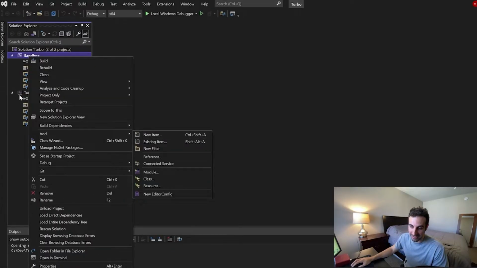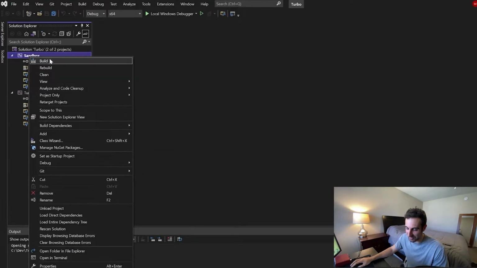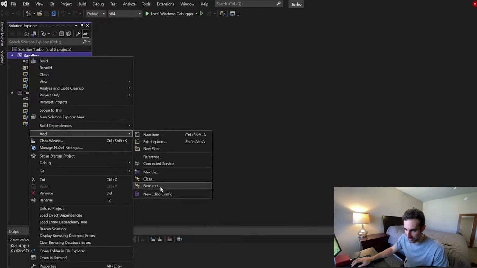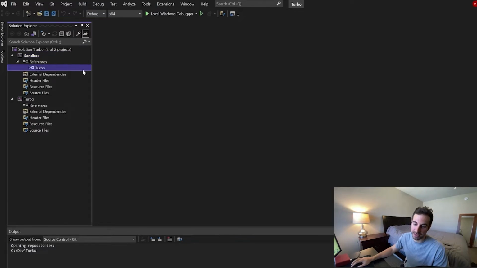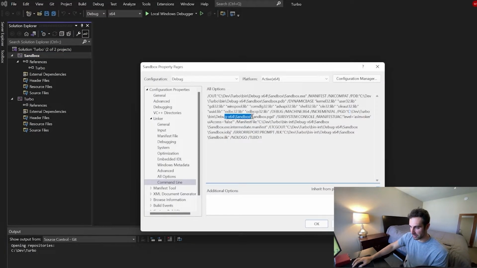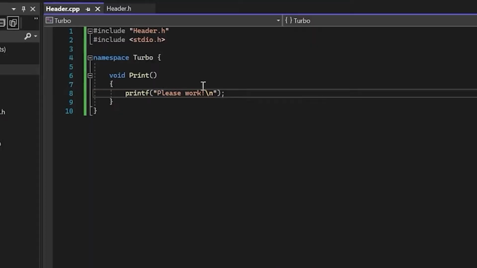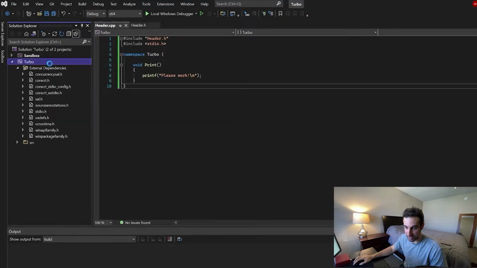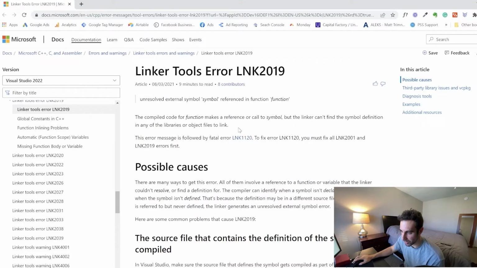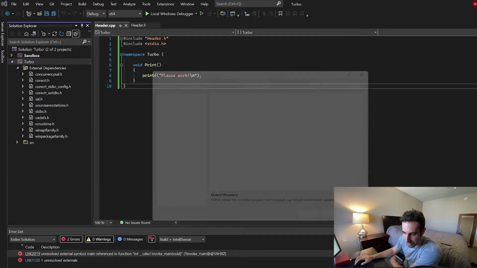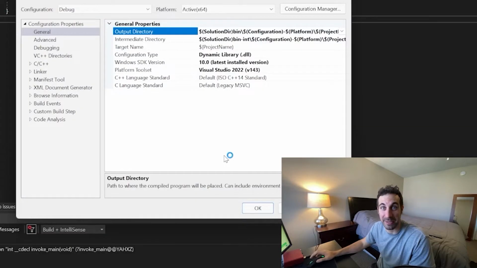We want to add the Turbo Engine as a reference to Sandbox. Add reference. There, this is how we want it to be. There we go. Turbo is now linked to the Sandbox. Please work. If everything works, if I did this right, we get an error. Linker tools, this is nice. So we just go here, properties. That's gotta be it. Look at that. We have a game engine.